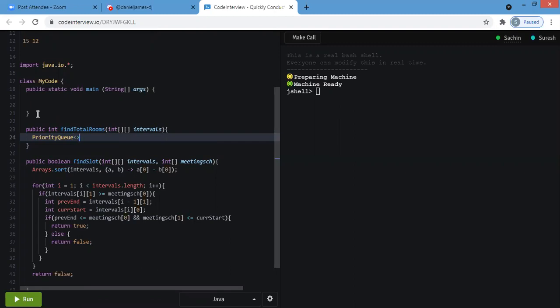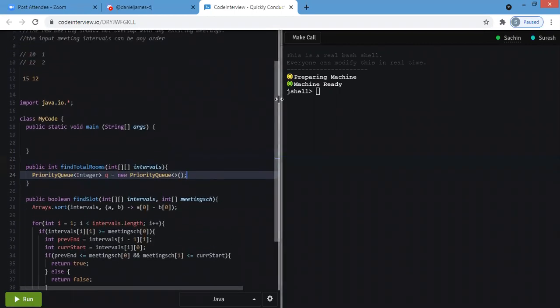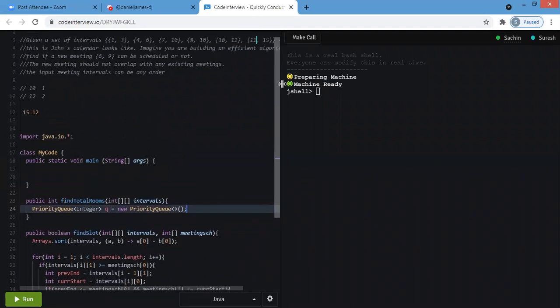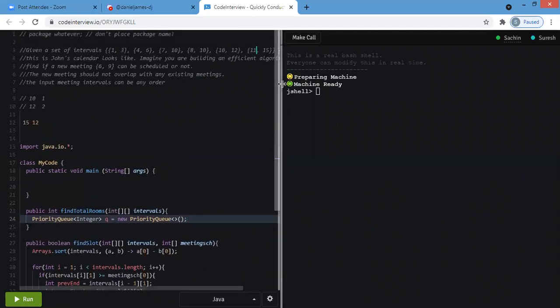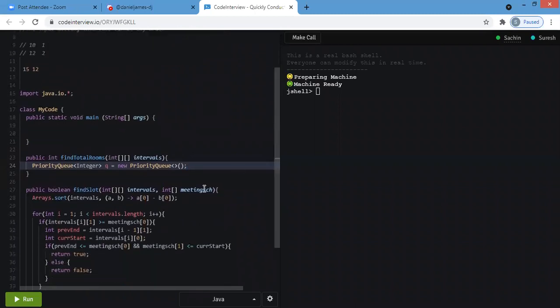Okay, so the priority queue is of type integer. So we are taking a min, last value.